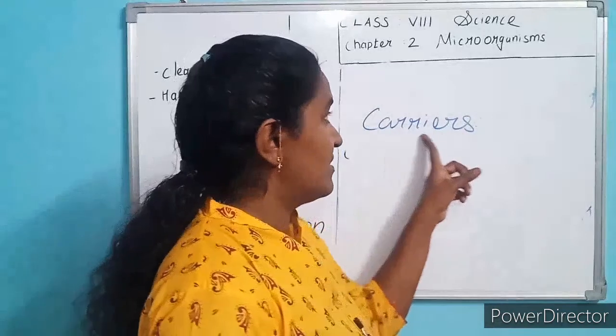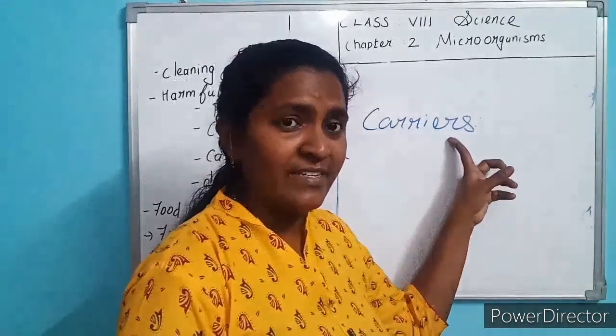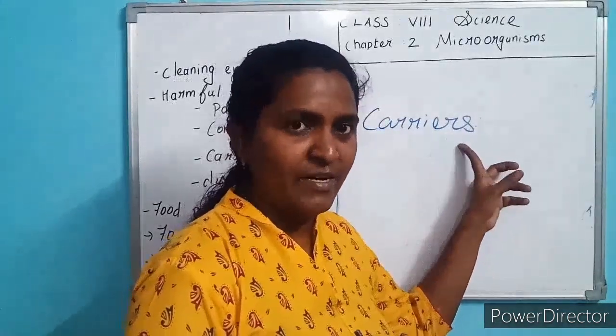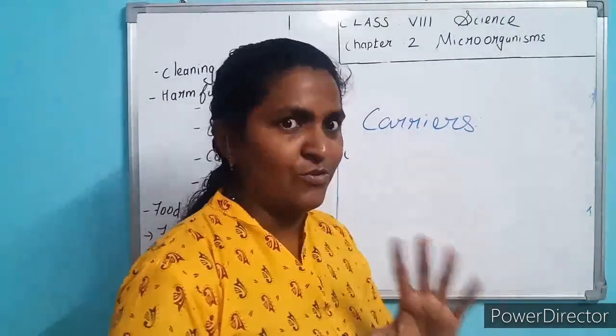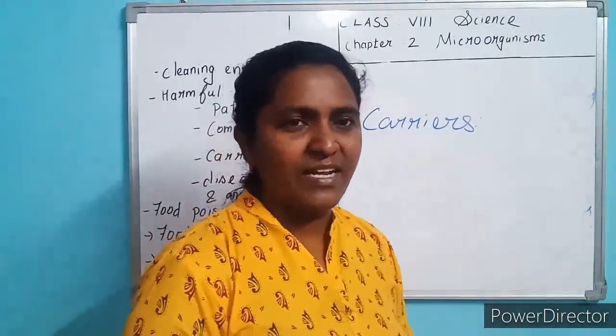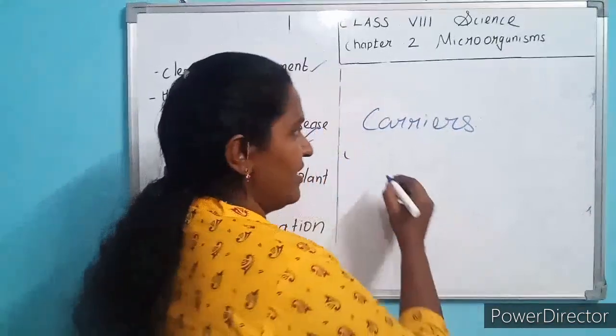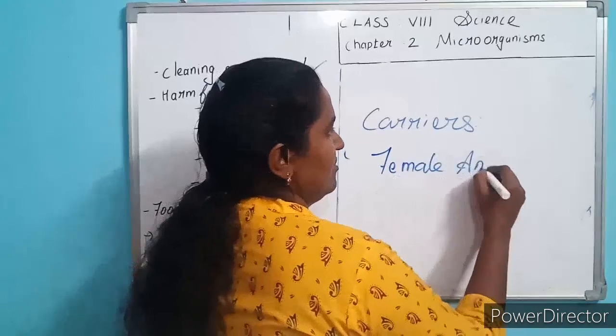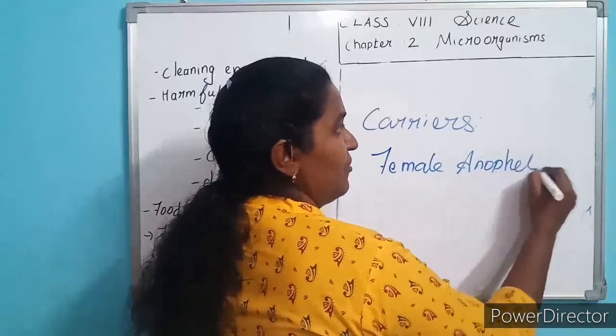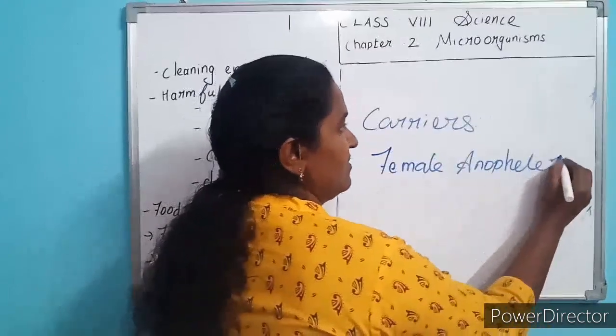So who are the carriers? Birds, animals and flies. These are carriers. You know malaria. Malaria is caused by the female Anopheles mosquito.